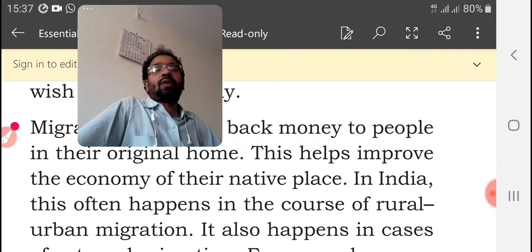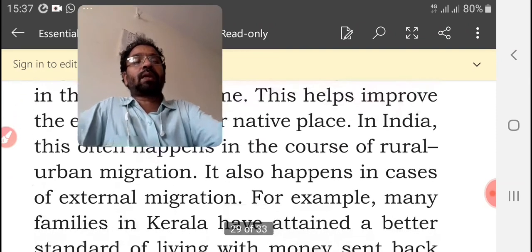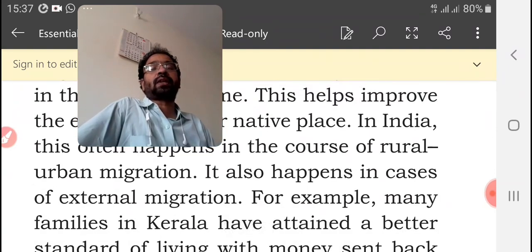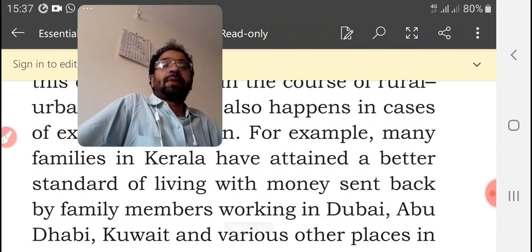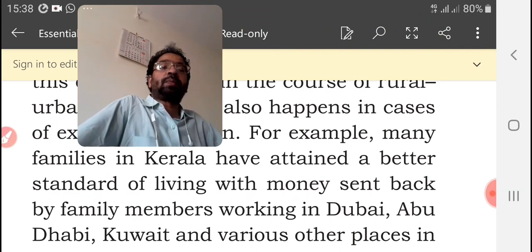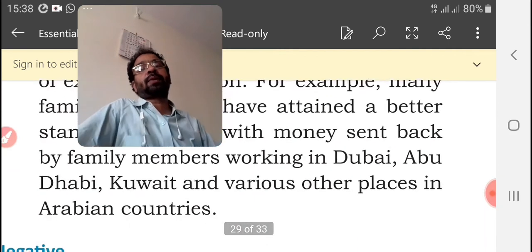In India, this often happens in the course of rural urban migrations, and it also happens in the cases of external migration. For example, many families in Kerala have attained a better standard of living with money sent back by family members working in Dubai, Abu Dhabi, Kuwait, and various other Arabian countries.